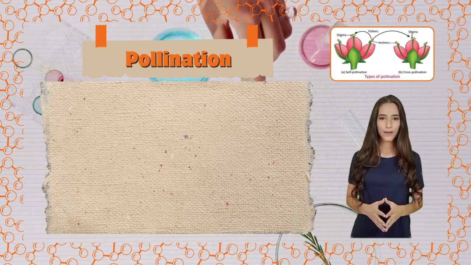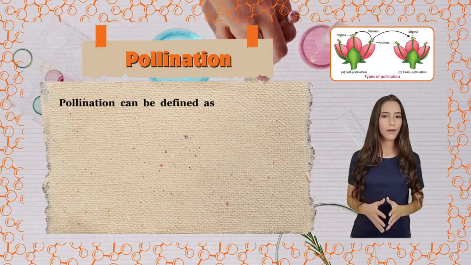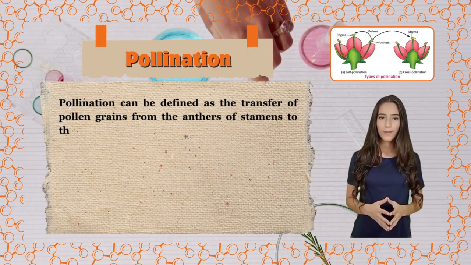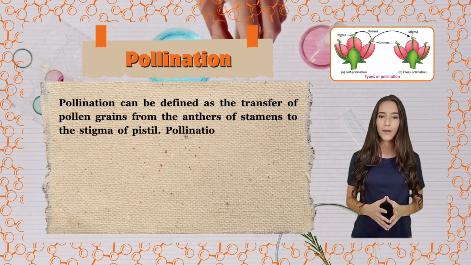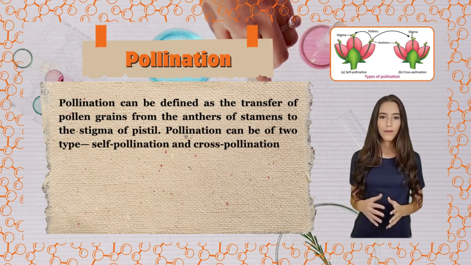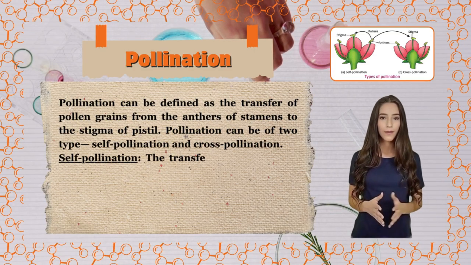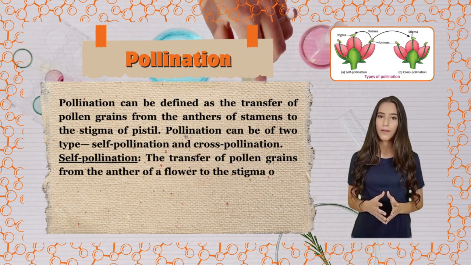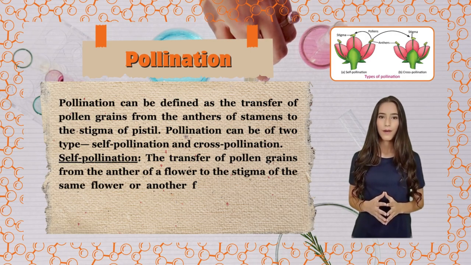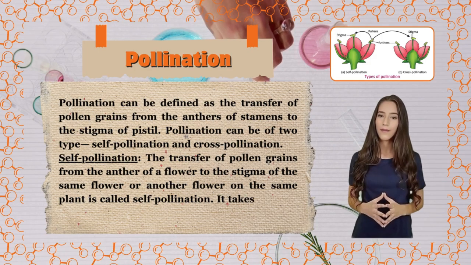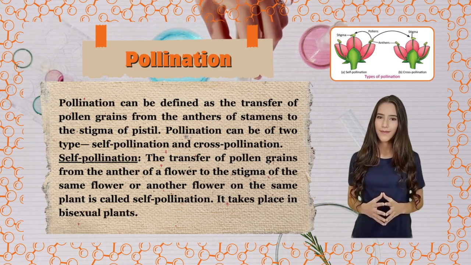Pollination. Pollination can be defined as the transfer of pollen grains from the anthers of stamens to the stigma of pistil. Pollination can be of 2 types, self-pollination and cross-pollination. Self-pollination: the transfer of pollen grains from the anther of a flower to the stigma of the same flower or another flower on the same plant is called self-pollination. It takes place in bisexual plants.